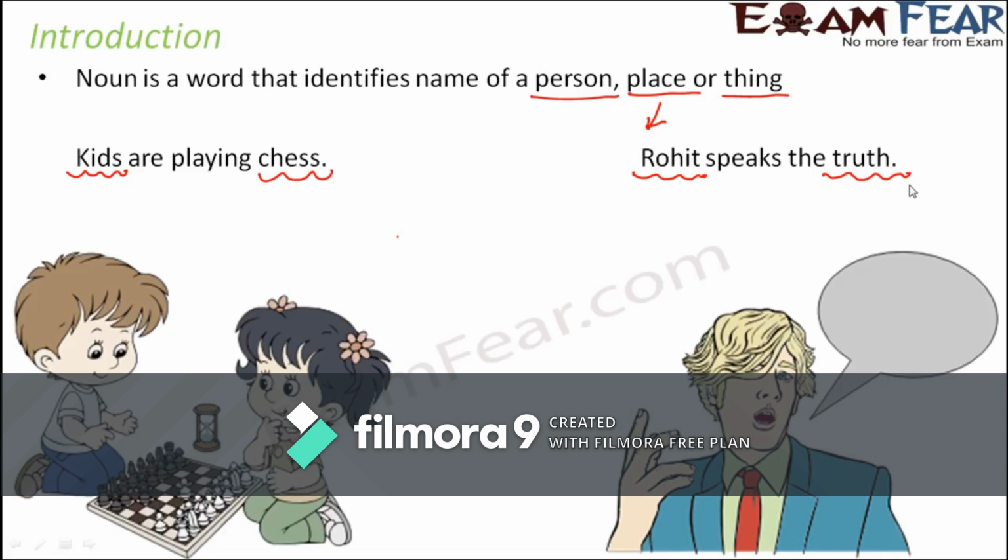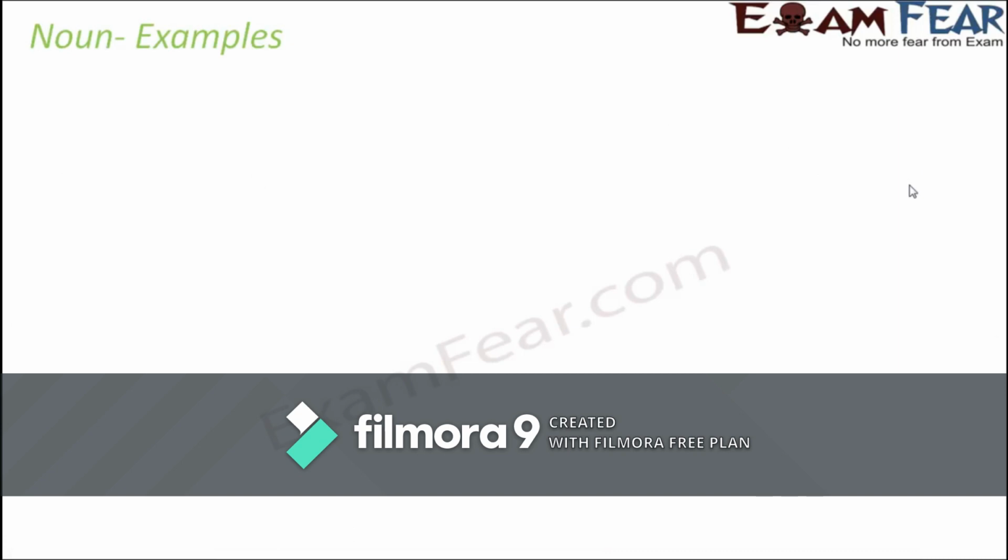And that is why truth also is a noun. Now as you have already seen with these two examples, under noun we will have many different categories. So in this lesson, we are not only going to talk about noun, we are also going to talk about the various forms of noun, various categories of nouns and their examples. Now let's look at a few examples of noun.